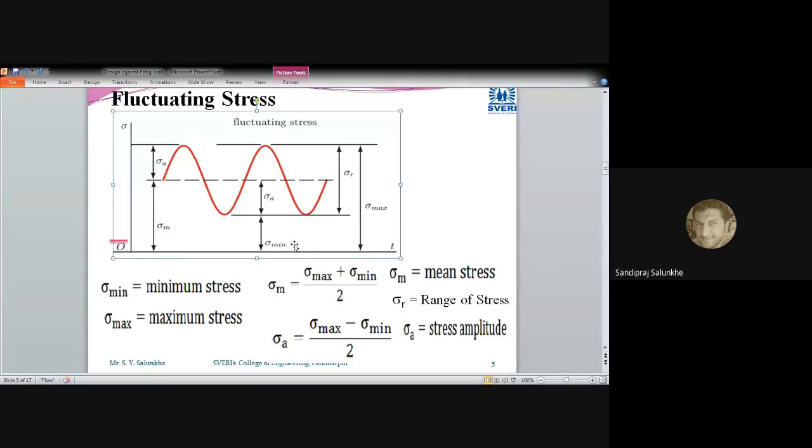As far as this slide is concerned, do you have any question, anybody of you? Because these terms are important. And have you understood the terms which are mentioned on this graph? Any question? Hello.